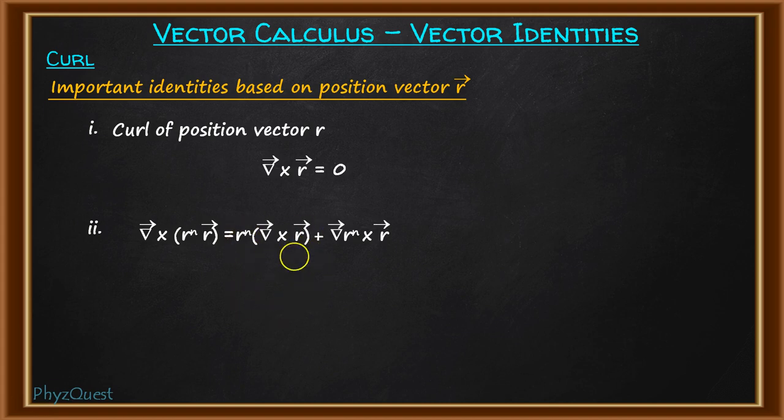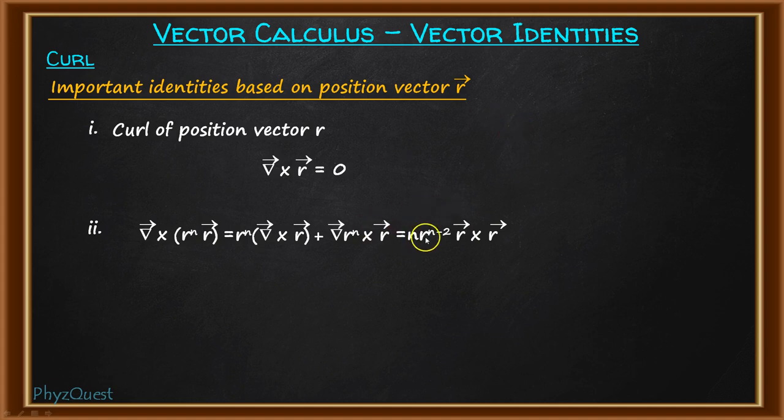The first term, del cross R, is equal to 0. So the first term is 0. Now we check the second term. The gradient of R to the power n, which we discussed in the previous slide, is n R to the power n minus 2 into vector R, cross vector R, which is already present.